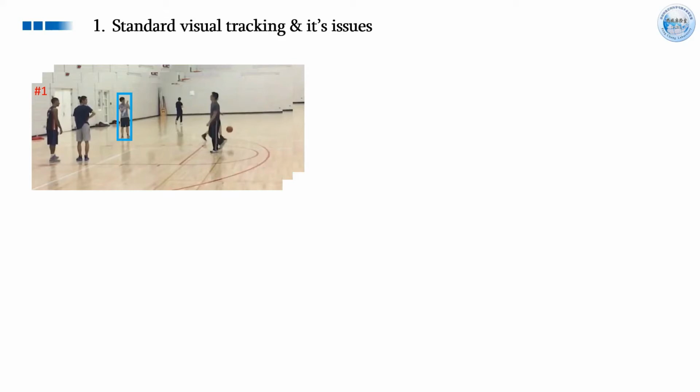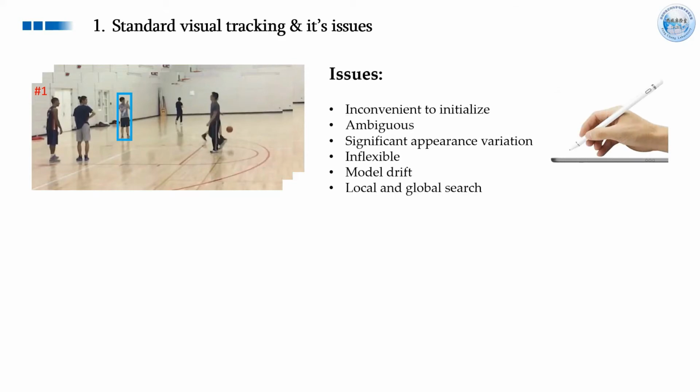However, the current setting still has the following disadvantages in practical applications. Specifically speaking, the bounding box is inconvenient to initialize for the first frame. The specified target object may be confusing, for example, the red bounding box makes it hard to judge which person we need to track. However, previous trackers and benchmark datasets almost ignored this problem.